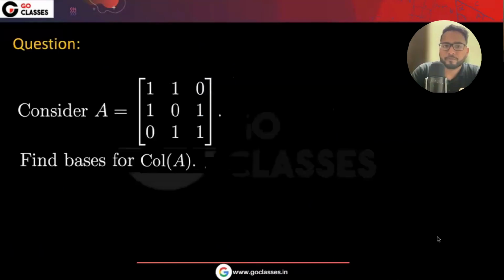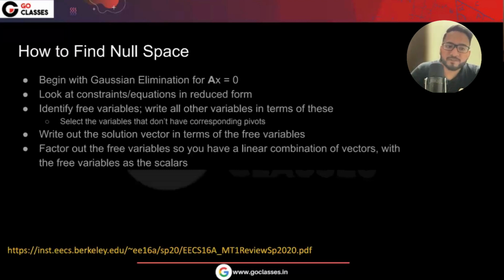Okay, so how to find the null space? Begin with Gaussian elimination, Ax equal to 0. You just solve Ax equal to 0. That's all. Factor out, which means decomposition. You know decomposition, right? So decompose and these things. But yeah, that's fine. You just solve Ax equal to 0.